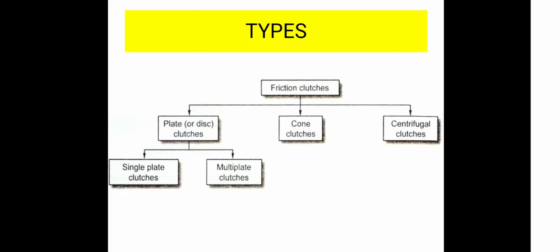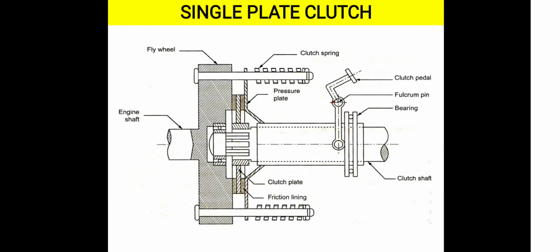The plate clutch is classified into single plate clutch and multi plate clutch, depending upon the number of plates we are utilizing. If more than one plate is utilized to transmit the power from the driving shaft to the driven shaft, it is called a multi-plate clutch. If only one clutch plate is utilized, it is called a single plate clutch. The shape of the driving and driven members is conical in the cone clutch. Finally, in the centrifugal clutch, the power is transmitted from the driving shaft to the driven shaft by using centrifugal force.